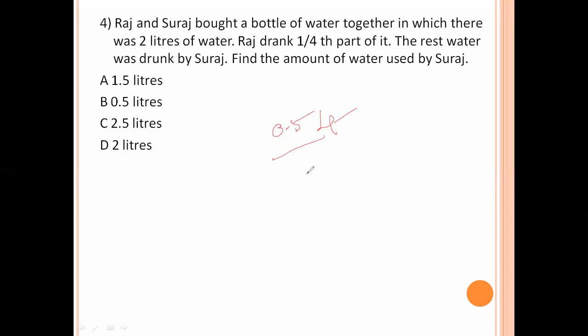Remaining water drunk by Suraj means, in this 2 liters, half a liter was drunk by Raj. The remaining water was drunk by Suraj. Suraj drank 1.5 liters. Option A is the right answer.